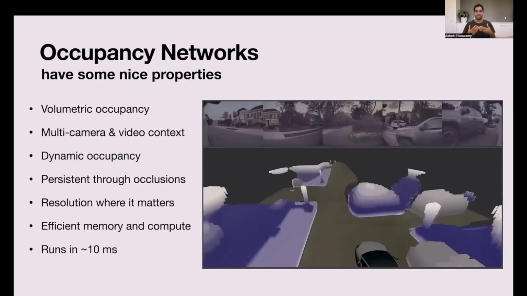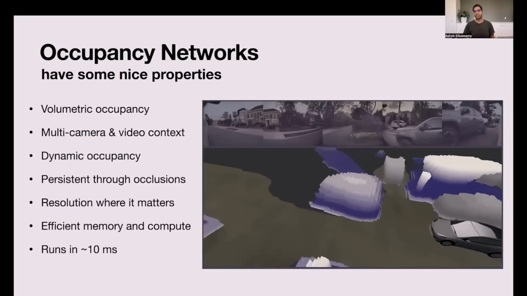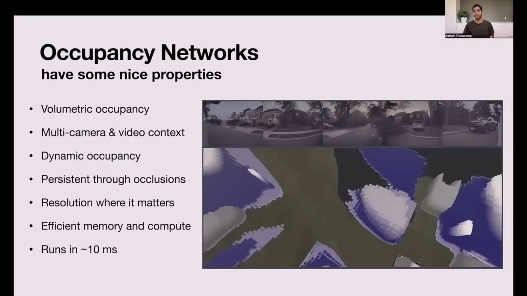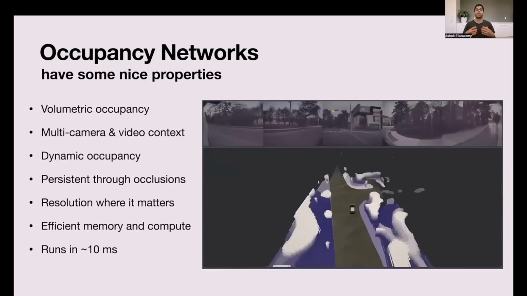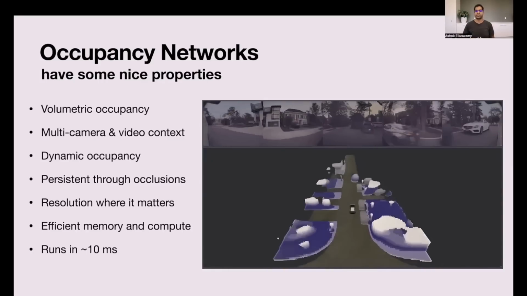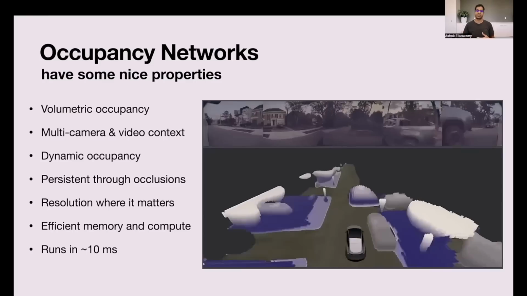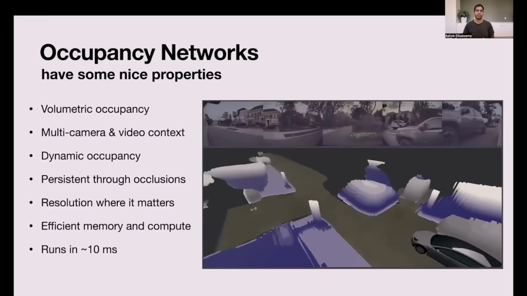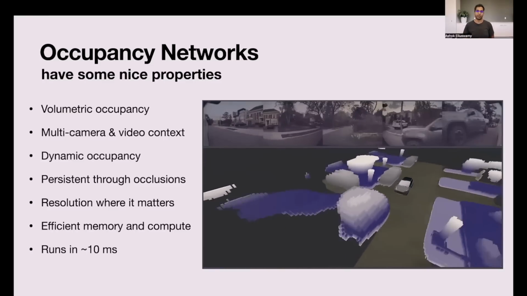These networks produce both static occupancy, like walls and trees and things like those, and also dynamic occupancy of things that are from moving objects, such as vehicles for the most part, but sometimes there can also be other obstacles that are moving, such as debris on the road.